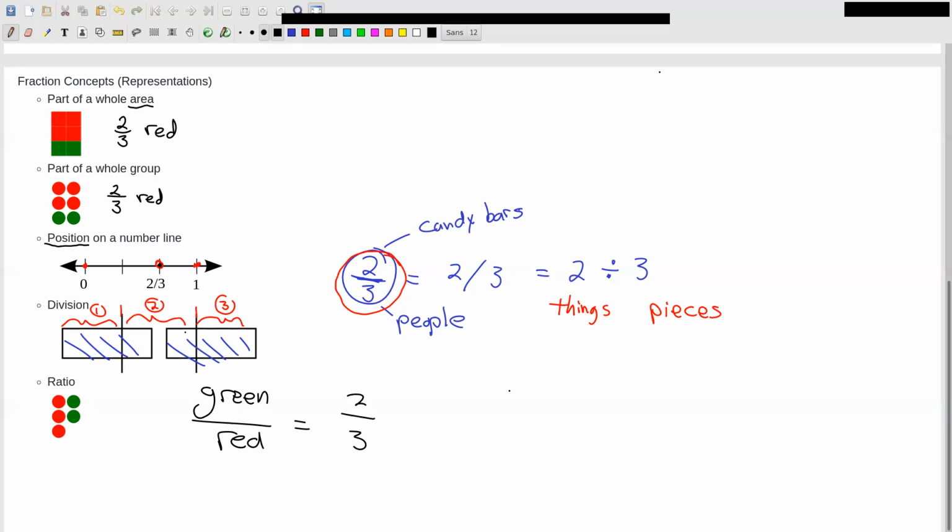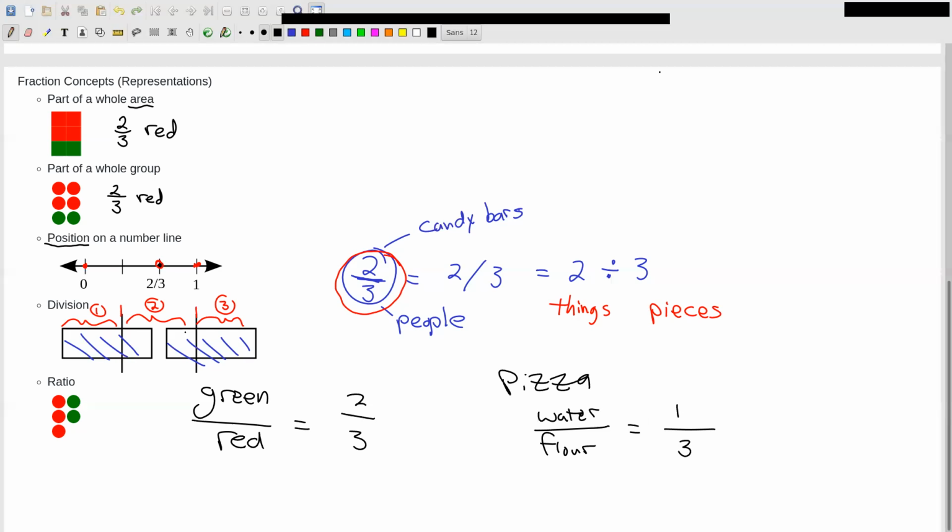When I make pizza, I use flour and water and yeast and a little salt and oil. But if I just consider the water versus the flour in my pizza dough, and I consider that as a ratio, which is a fraction, I use 1 cup of water for every 3 cups of flour.